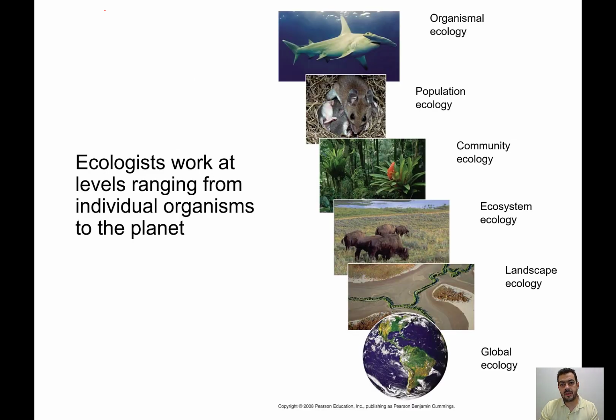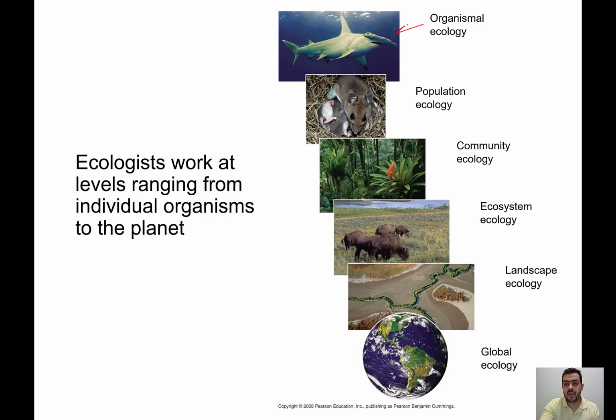So studying ecology occurs at different levels. Whenever someone tells you that they are an ecologist, maybe you will need to ask them, okay, at what level do you study ecology? It occurs at the organismal level. So we have organismal ecology, and this involves studying specific organisms.